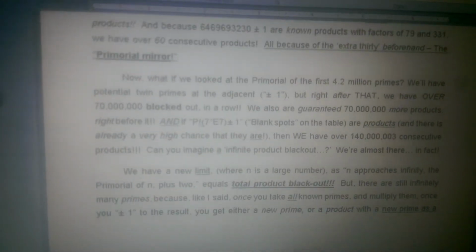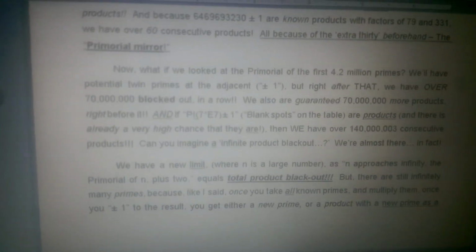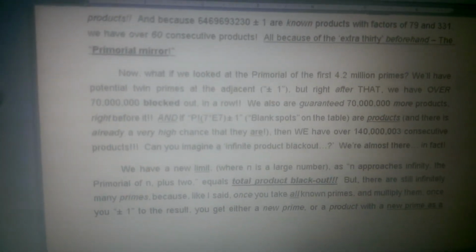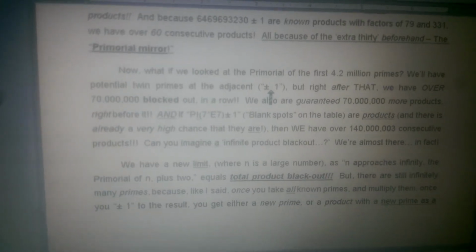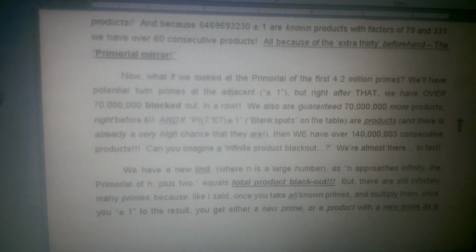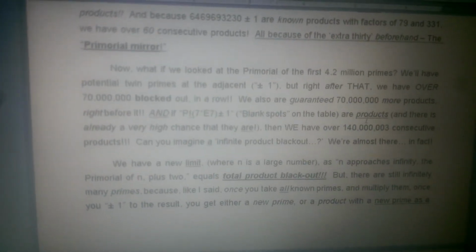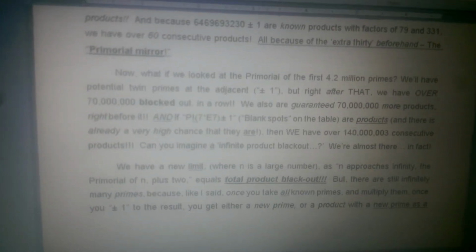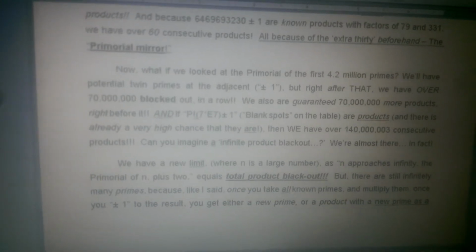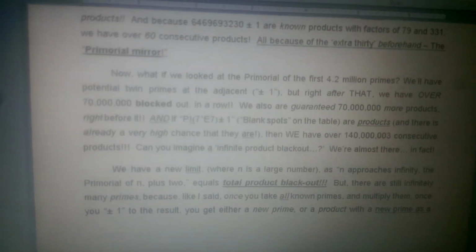Now, what if we looked at the primorial of the first 4.2 million primes? That's also 70 million primorial, because it's the primes all the way up to 70 million. Now, we'll have potential primes at those blank spaces next to 70 million primorial, but right after that, that's 70 million primorial plus 2, we'll have 70 million blocked out in a row. We're also guaranteed 70 million more products right before it. And if those blank spaces are products, and there's already a large chance that they are, we'll have 140 million and 3 consecutive products.